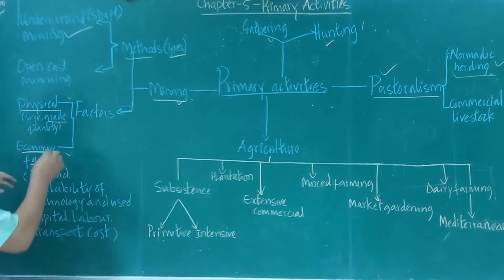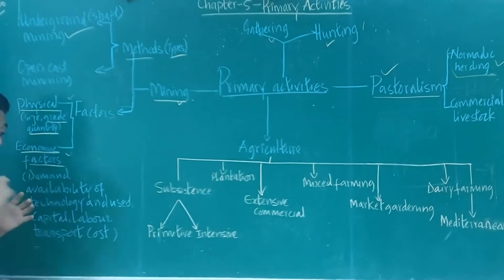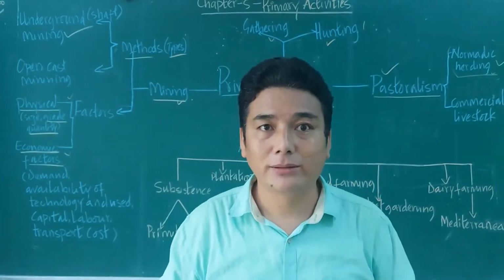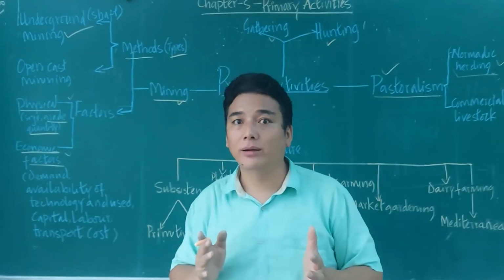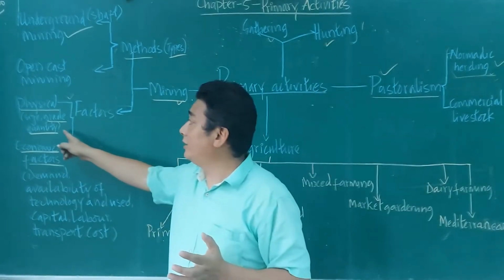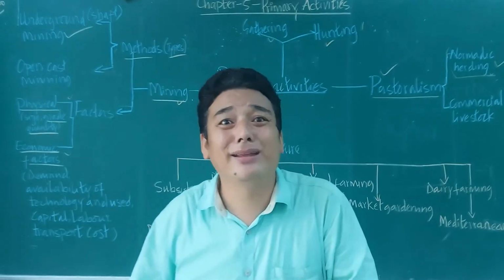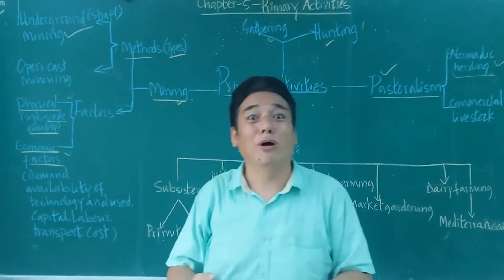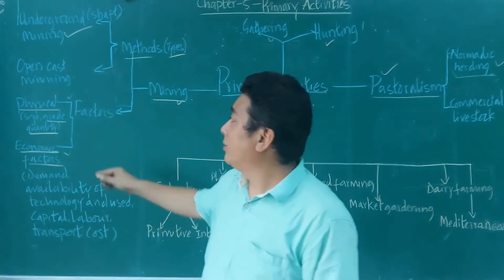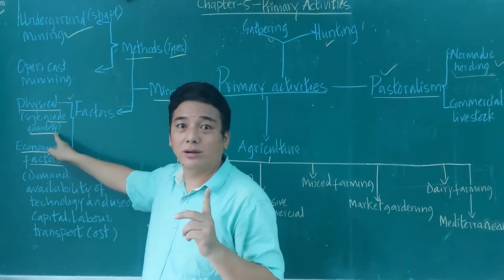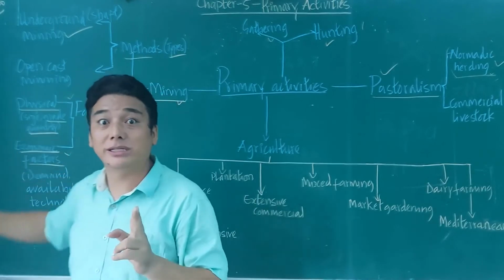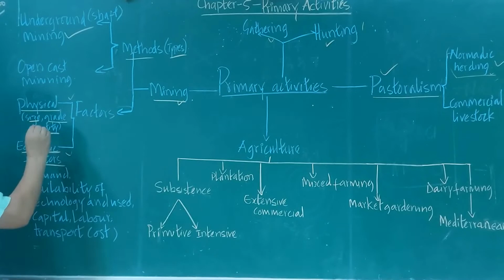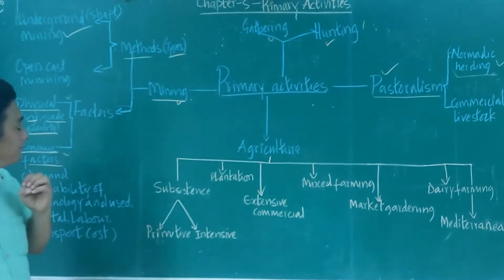And you have to see the quantity, how much is available for mining. Suppose the quantity is very less and you are trying to mine that area, then it is a game of loss. So we have to see how much it is available. So size, grade, and quantity are the physical factors.